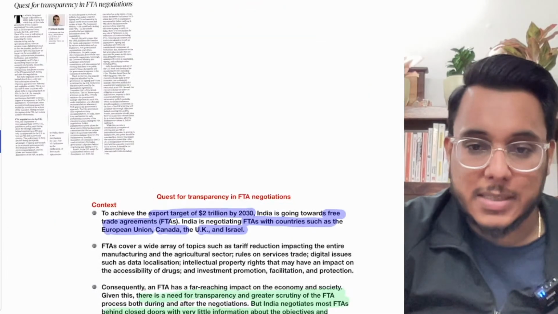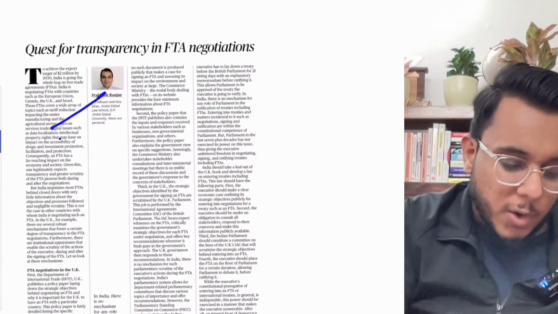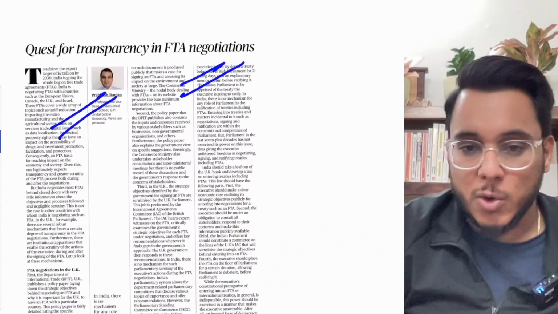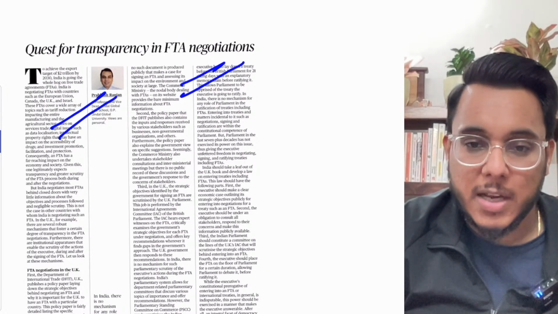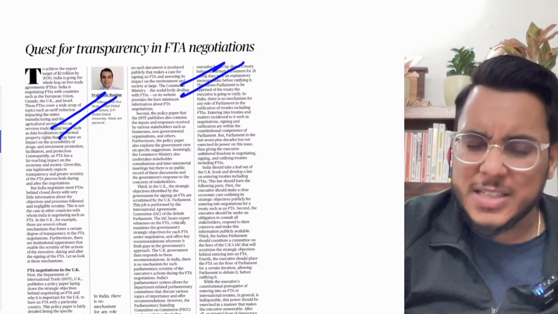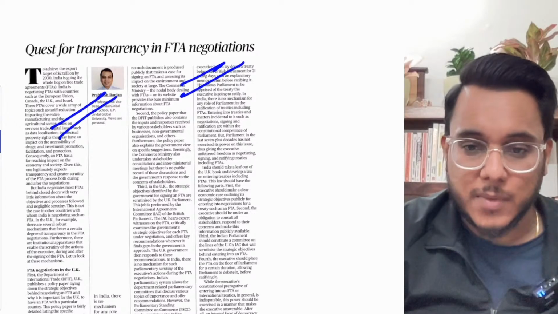Now moving to the next article: Quest for transparency in FTA negotiations. Someone asks, sir, can you please tell why the issue restarted in Kerala between the government and the governor? So Niranjan, many times we have taken this topic, and today also there is one editorial, so we'll discuss that.